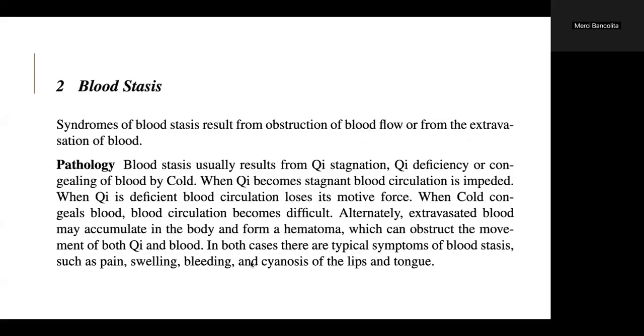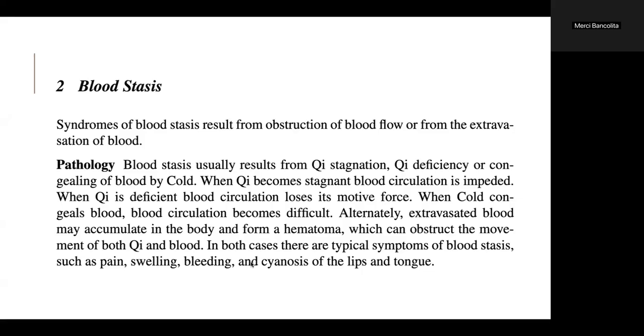Second is blood stasis. This results from obstruction of blood flow or from an extravasation of blood. Pathology. Blood stasis usually results from Qi stagnation, Qi deficiency, or congealing of blood by cold. When Qi becomes stagnant, blood circulation is impeded. When Qi is deficient, blood circulation loses its motive force. When cold congeals blood, circulation becomes difficult.